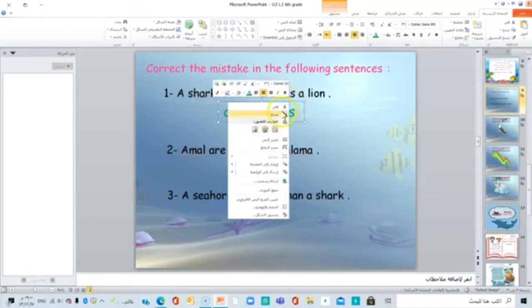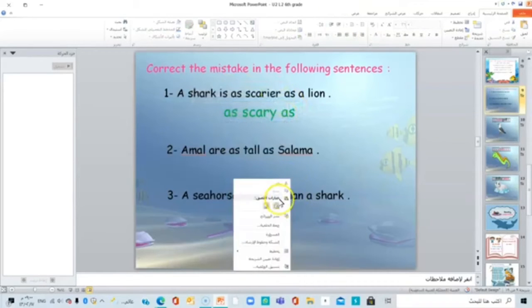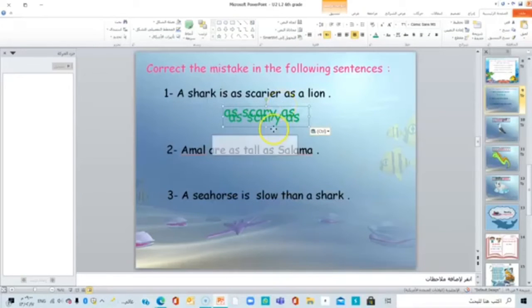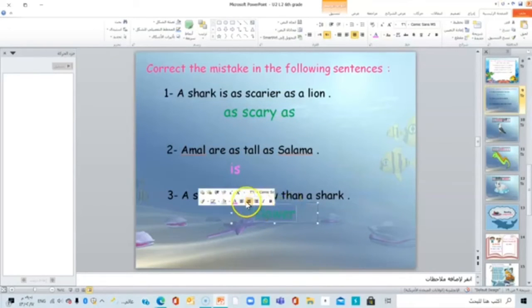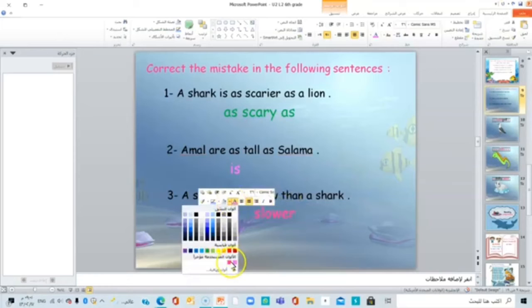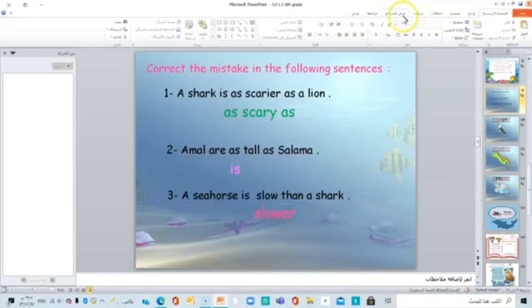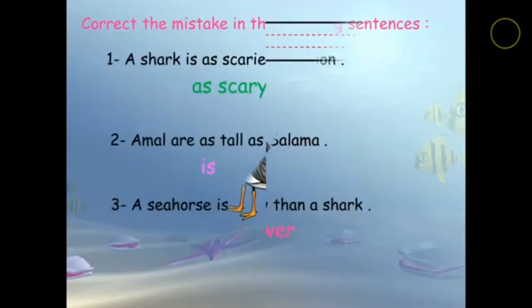Number two, Amal are as tall as Selma. Amal are? No, Amal is. So here, Amal is. Amal what? Amal is as tall as Selma. Number three, a seahorse is slower than a shark. No, a seahorse is slower than a shark. Okay? Okay, girls?